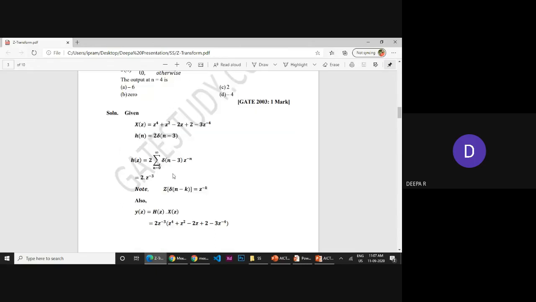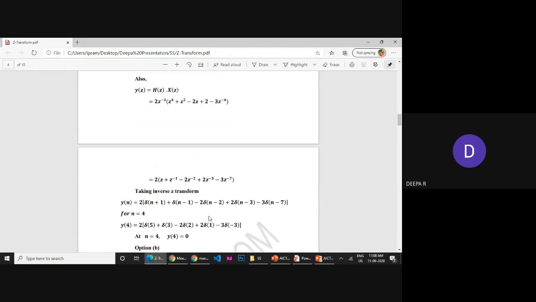See here, they have given x of z as some equation, and they have asked you to find h of n with the delta function given. So 2 delta of n minus 3. In that condition, when it becomes 0, once I substitute, my n value will be 3. That condition alone. So how can I write it? 2 into z power minus 3.